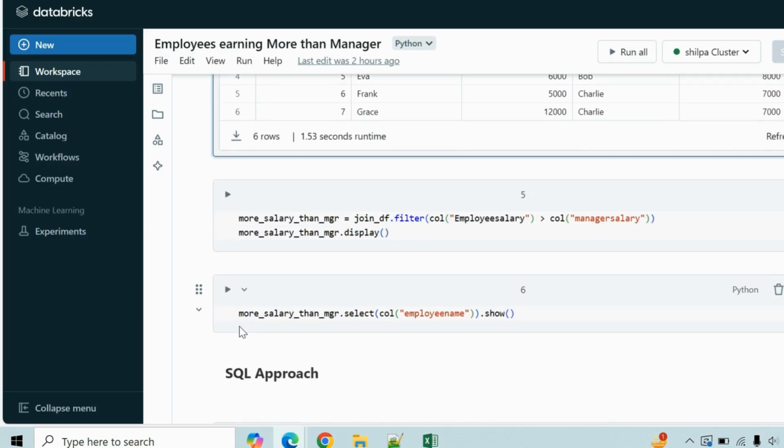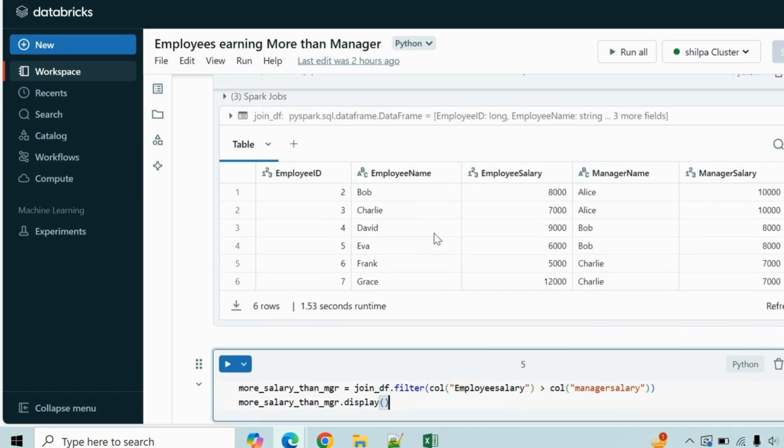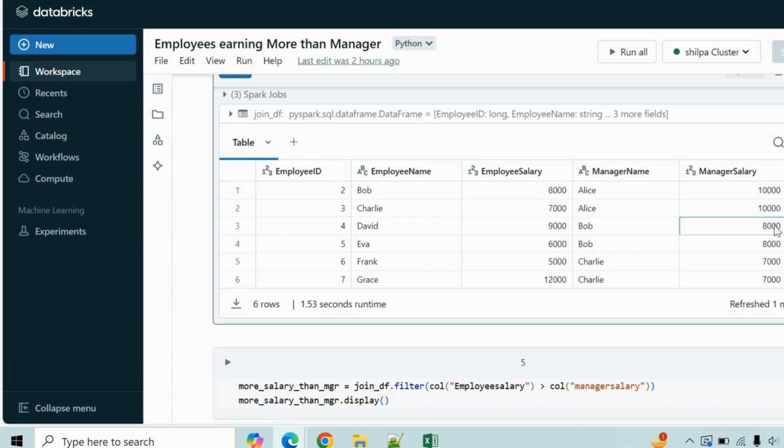Now, let me filter the data from the joined data frame that I created above. I will filter it on the basis of whether the employee salary is greater than the manager's salary, because I just want those results. So here 9,000 is greater than 8,000, so I want this record for the employee ID, and 12,000 is more than 7,000, so I need this employee ID 7.